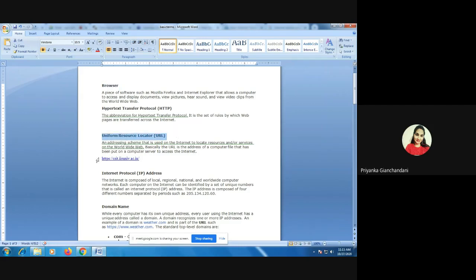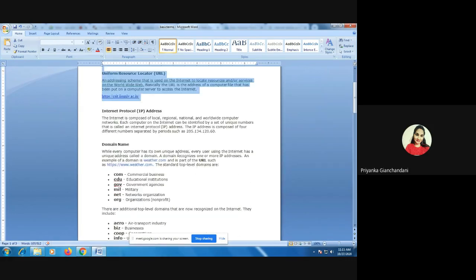So that URL, this is how the URL looks. The first part of the URL is the hypertext transfer protocol. Hypertext transfer protocol is basically a set of rules by which the web pages are transferred across the internet. So I hope these three terms are clear to you.